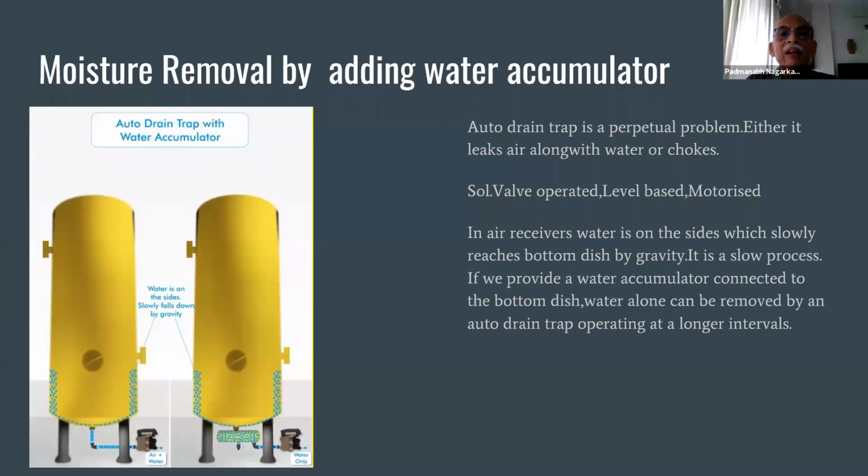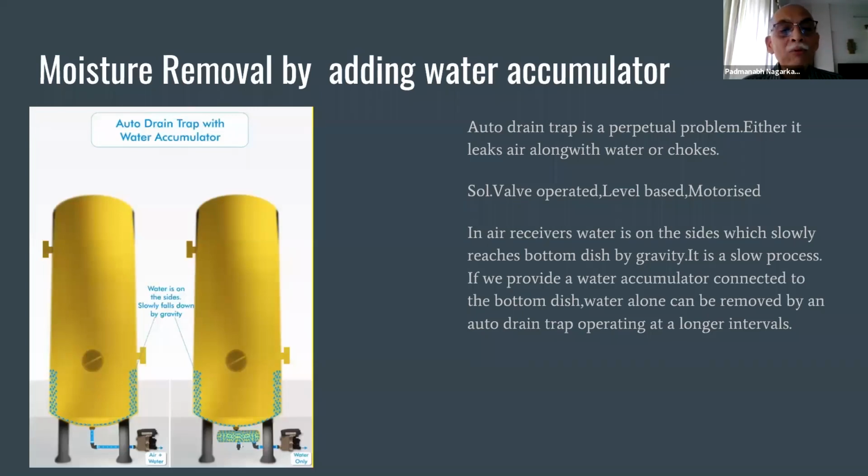Now this we were talking about earlier also: moisture removal by adding a water accumulator. See, if you take any receiver, you will see that moisture is on the sides of the receiver. Moisture is never at the bottom dish. So whenever you have an auto drain trap, if you have a standard timer based auto drain trap, it throws out more air than water. The level based auto drain traps work very well, but they are costly and very delicate. They are extremely costly.